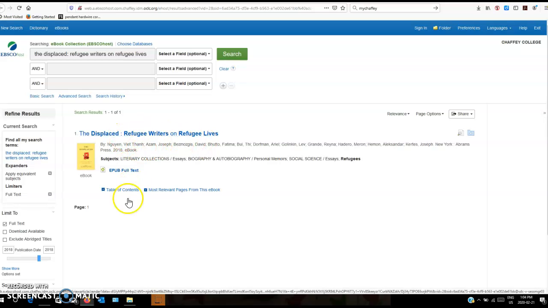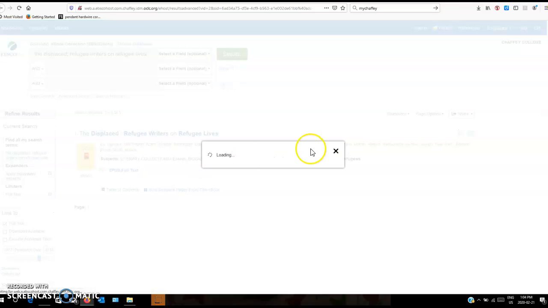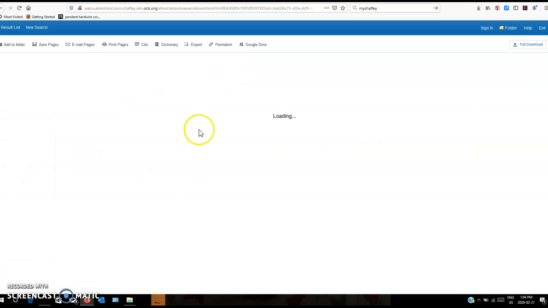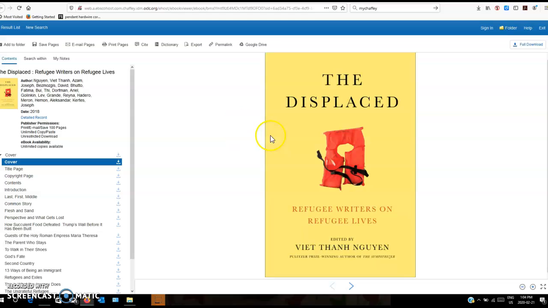The Displaced: Refugee Writers, well, I guess only result too. And you can just click on the EPUB full text right away. This is going to take you to the ebook. And this is an open access book, so we could all be using this at once. It's totally fine. You don't have to sign this out or anything. It's available for all of us all the time. Unlimited copies right here, it says. You can download stuff from this. You can print stuff.